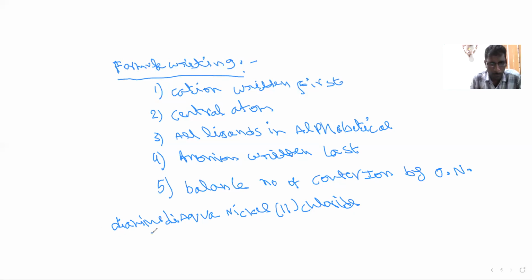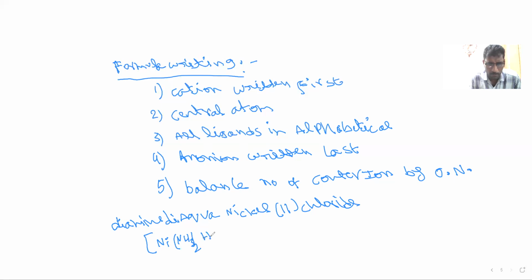So directly we open a square bracket and directly write the central atom. The second rule is the central atom. What is the central atom here? Nickel. So the nickel formula will be Ni. After that, all ligands in alphabetical order. Your ligands are ammine and aqua. So ammine will come first in alphabetical order. Di means 2, so we write NH3 twice.